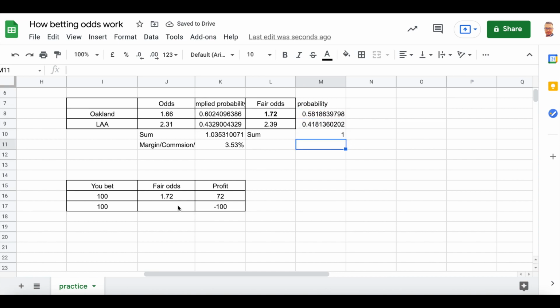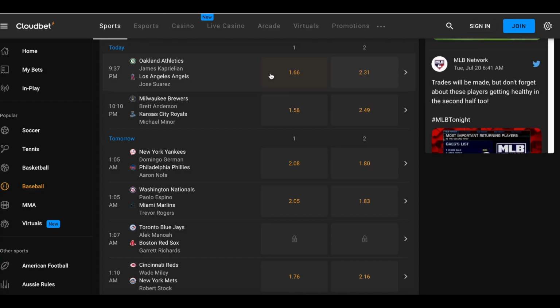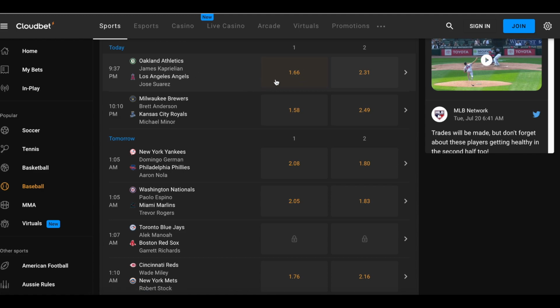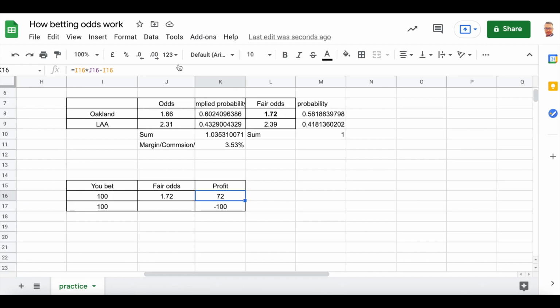And those are the fair odds. So if you go to the bookmaker, when they offer you 1.66, the fair odds should be 1.72, not 1.66, but 1.72. So you should profit $72, or euros or whatever you bet. But because they offer us unfair odds, you profit only 66. So what is the difference?